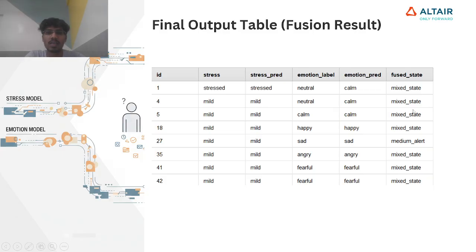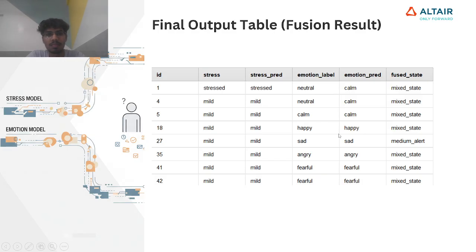You can see the results here. This is the final output from the fusion result, by fusing both the pipelines. You can see, if the stress is stressed and the emotion is neutral, it's predicted as calm. So it's not an accurate prediction in this row, but you can see the rest. If the stress is mild and the prediction state is also mild, and the emotion was happy and it predicted happy, then the state of the human being will be mixed. And if it is mild and sad, then it will be of medium alert.